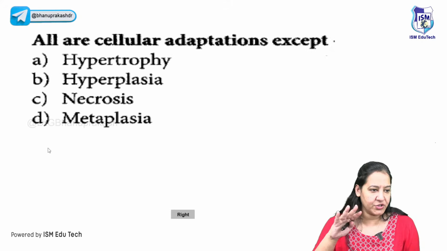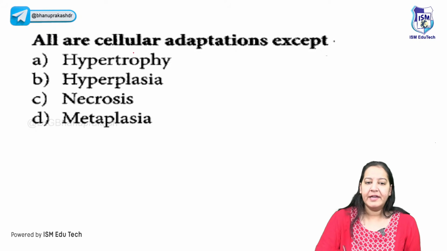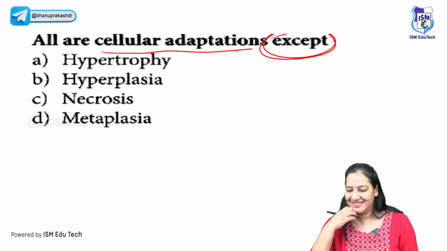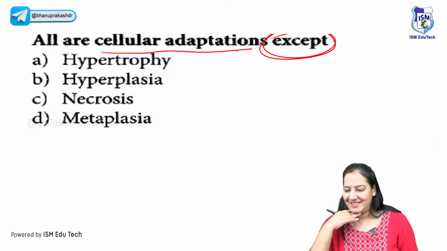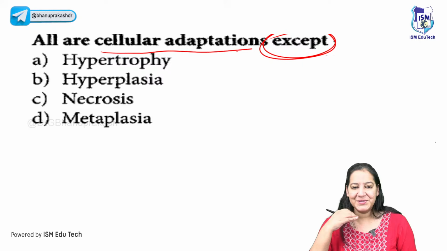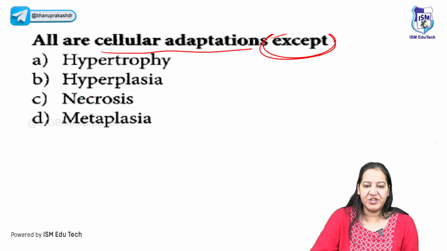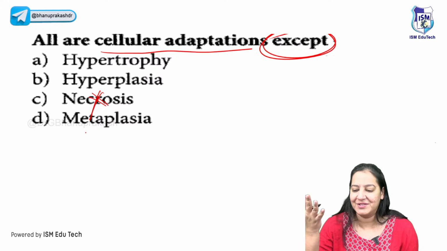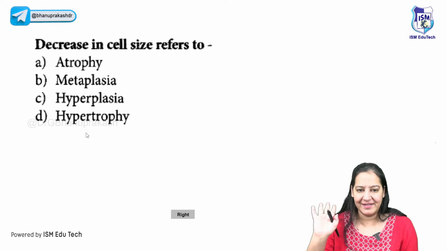So coming to the next question. Can you tell me the answer? All of the following are cellular adaptations except. Of course, you know the 5 types of adaptations. Necrosis is not a type of adaptation. Necrosis is a type of cell death. So, of course, the answer is C and you all are right. So the correct answer here is C.